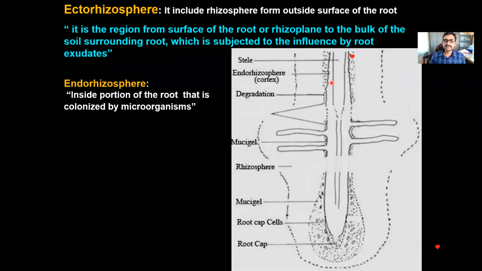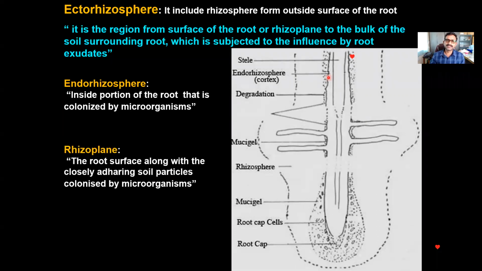Usually the microorganisms will be colonized in outer cortical cells, that is just below the epidermis, whatever cortical cells are there on the outer side. So this inside portion of the root colonized by microorganisms is called the ectorhizosphere. I'm sorry, endorhizosphere.